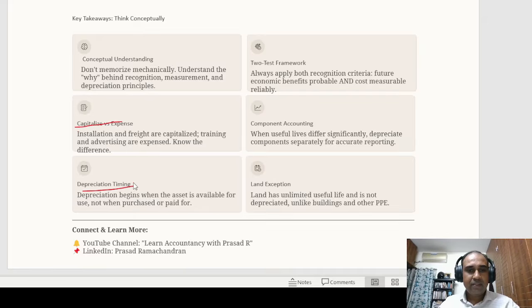We discussed depreciation. We discussed component accounting in case of an aircraft. We discussed two tests. What are the two tests again? One is there has to be future economic benefit, and second is cost can be reliably measured. And one more important thing is land is an exception. We cannot charge depreciation on land. Land is a non-depreciable asset in the accounting standard. Why? Because land is a very limited resource actually. So as per the accounting standard, land is treated as a non-depreciable asset.